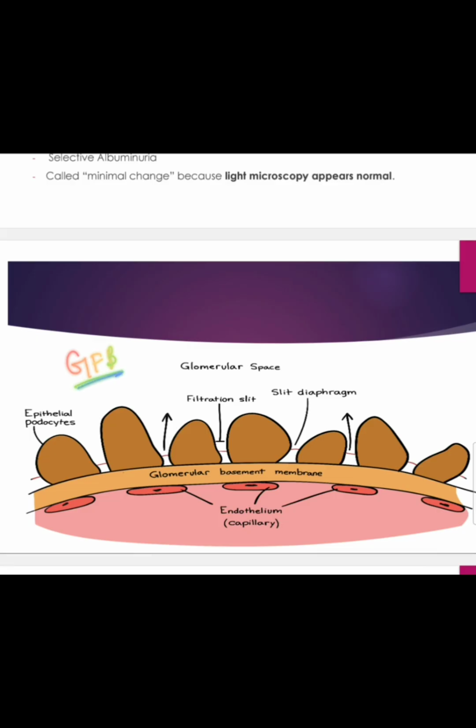This glomerular filtration barrier is damaged by our immune cells in nephrotic syndrome. Our T cells become dysregulated, they become confused. These T cells come and attack our podocytes. Now the podocytes lose their negative charge. Usually the podocytes are negatively charged, and the proteins here will try to cross the barrier and enter into the urine. But the podocytes are also negatively charged, and like charges repel each other.